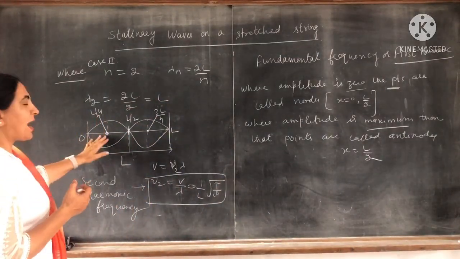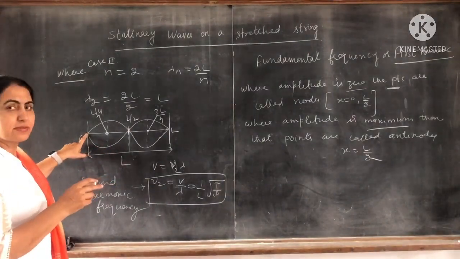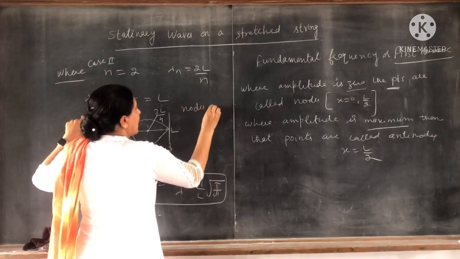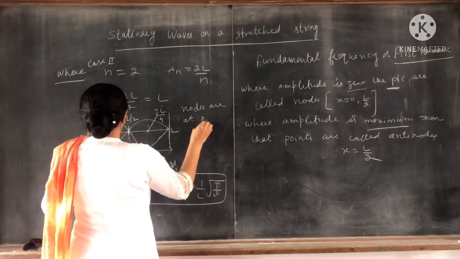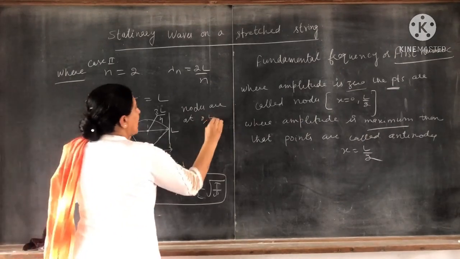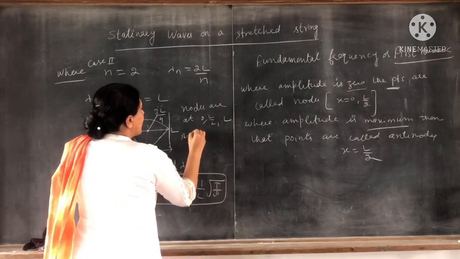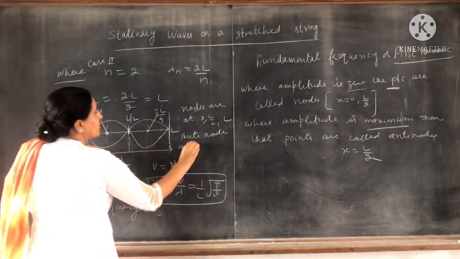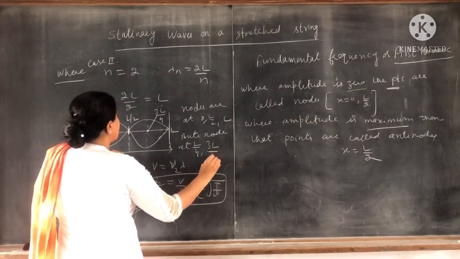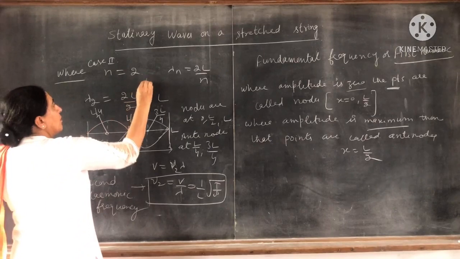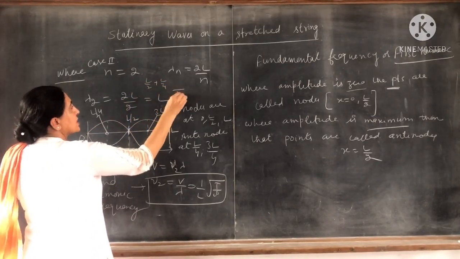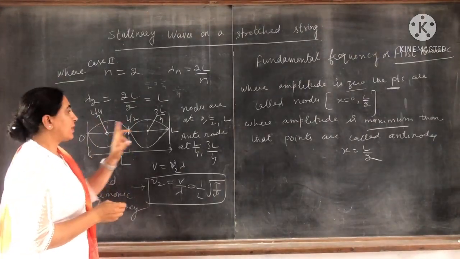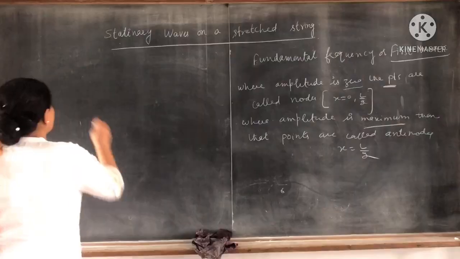Now see, where are the nodes? Nodes are the points where the amplitude is 0. So nodes are at points in this figure: at 0, then at L by 2 and at L. And antinodes are at L by 4 and 3L by 4, because L by 2 plus L by 4, that is 2L plus L over 4, that is 3L by 4. So antinodes are at L by 4 and 3L by 4. Clear?